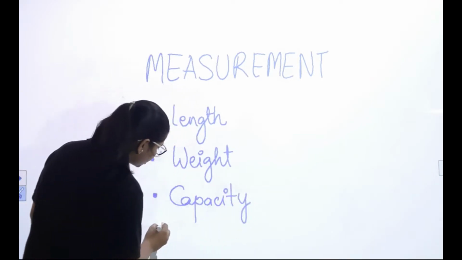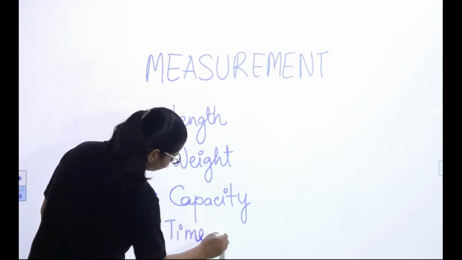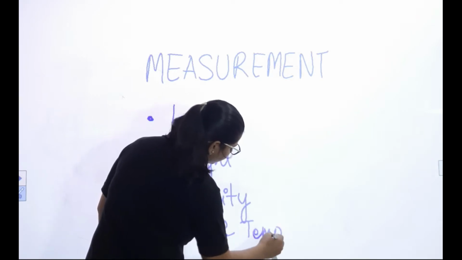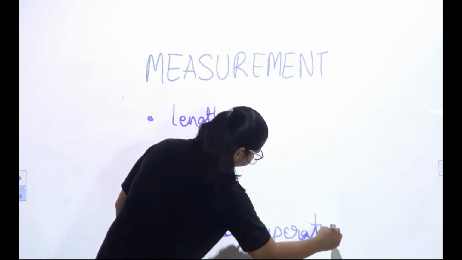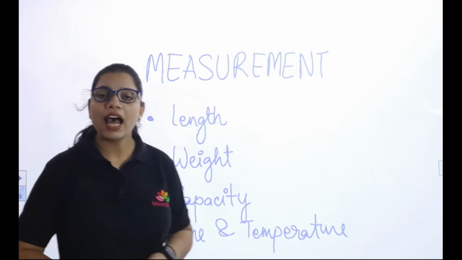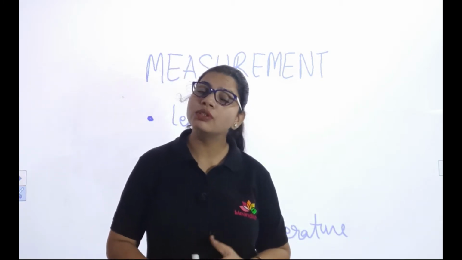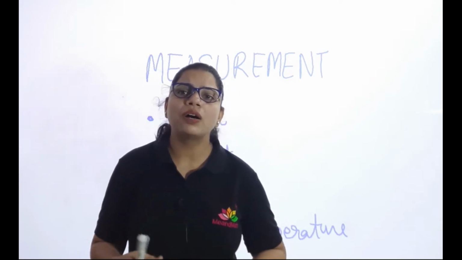We also measure time and temperature, right? How hot or cold a temperature is. So all these things come under measurement, and if we don't study this topic, how will we be able to measure things, right? Till now we know counting things.